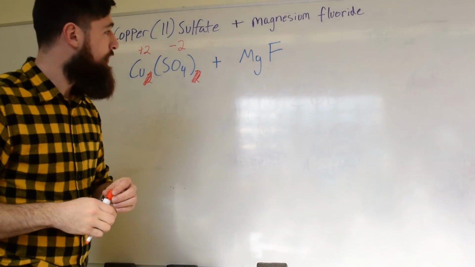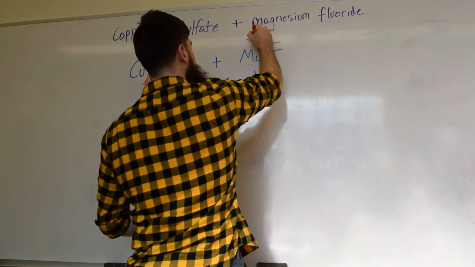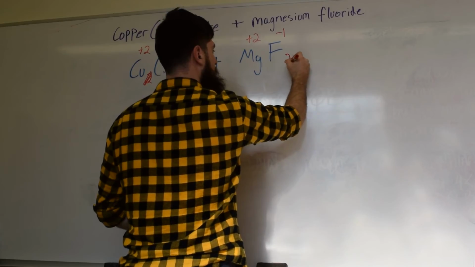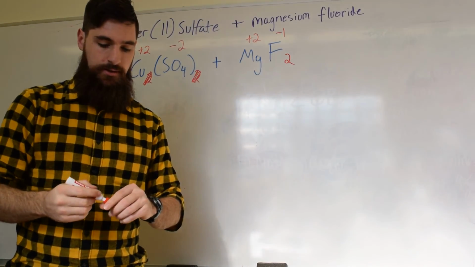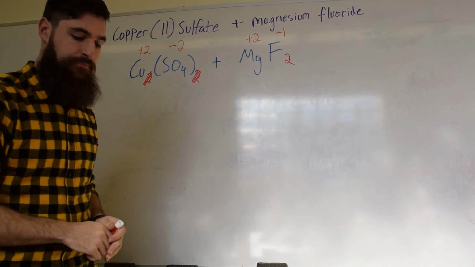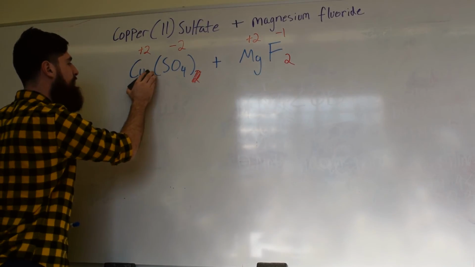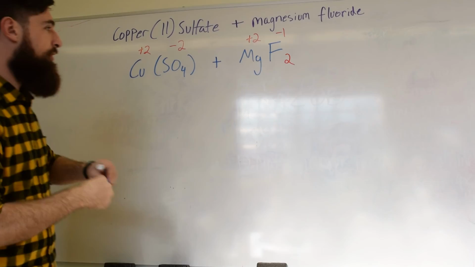Okay? Magnesium is +2 and fluoride is -1. So when we crisscross, we have a 2 down by fluoride. Okay? So that's what these look like right now. These are reactants. I'll erase this to make it a little bit neater. Okay? Our reactants. Cool.